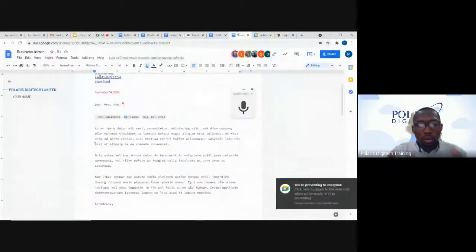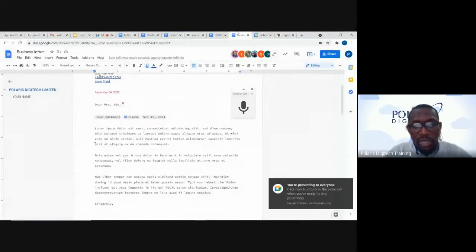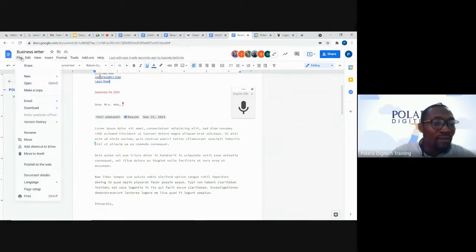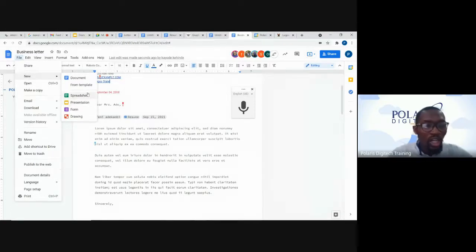We are working on Google Docs now. Like I told us earlier, Google has several products. We have Google Slides, which is synonymous to our PowerPoint. And of course, we have Google Sheets, synonymous to the Excel sheet. So all we just need to do is come to our file here, go to new, and you can see either the spreadsheet or the presentation with the slide or the form and other things.